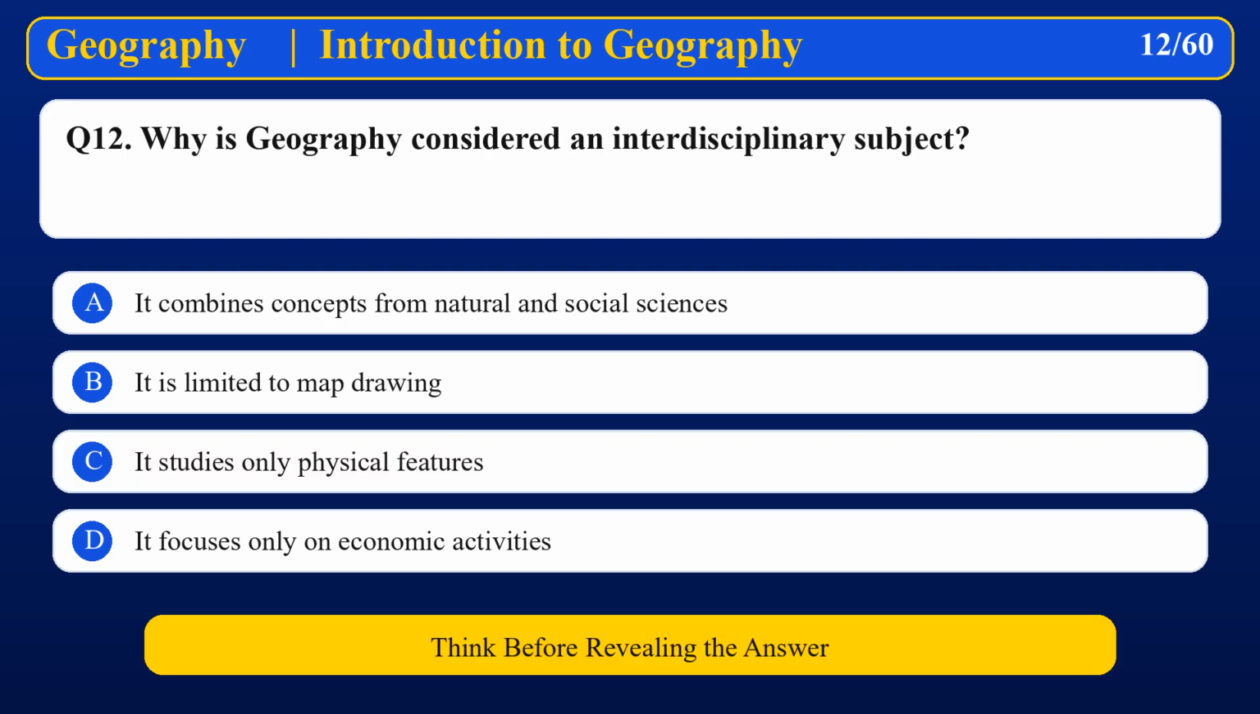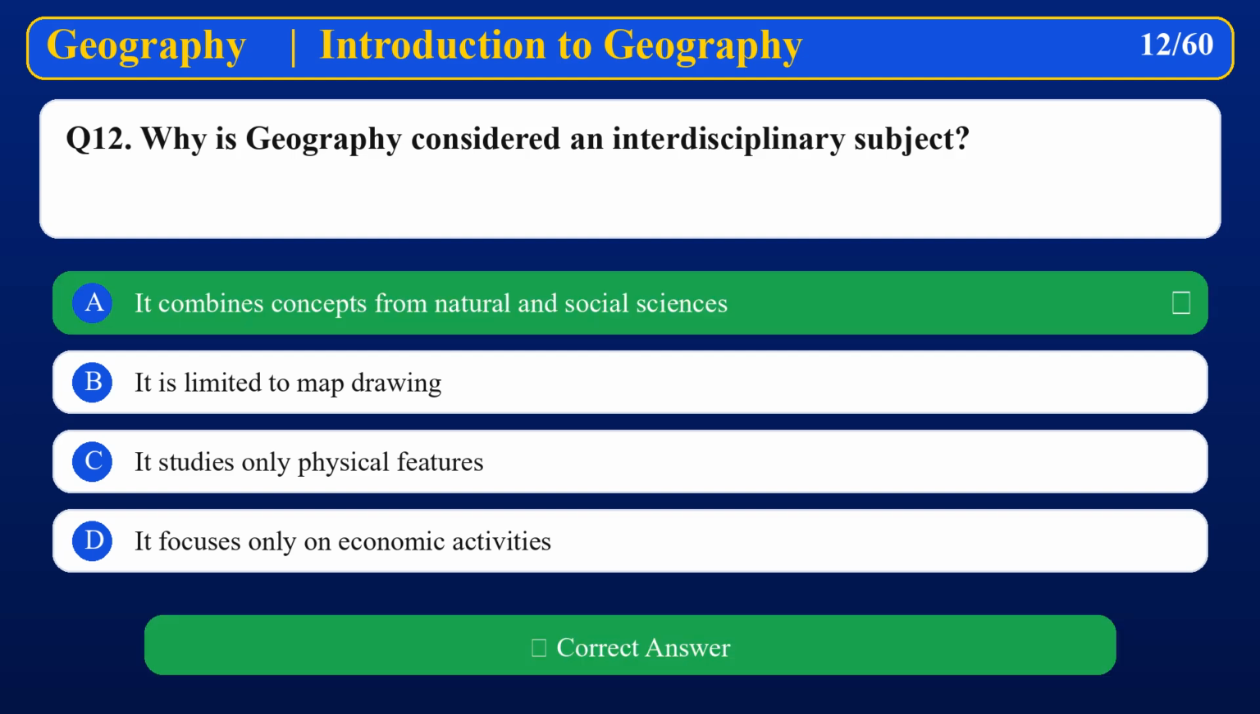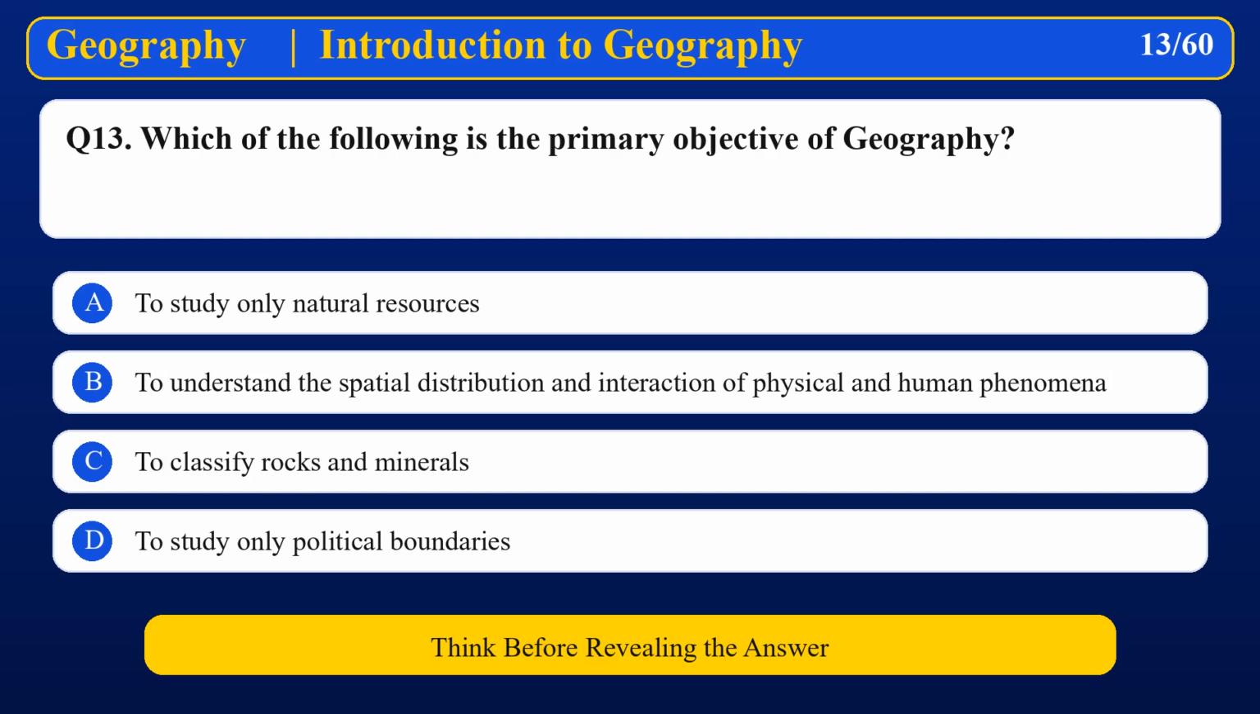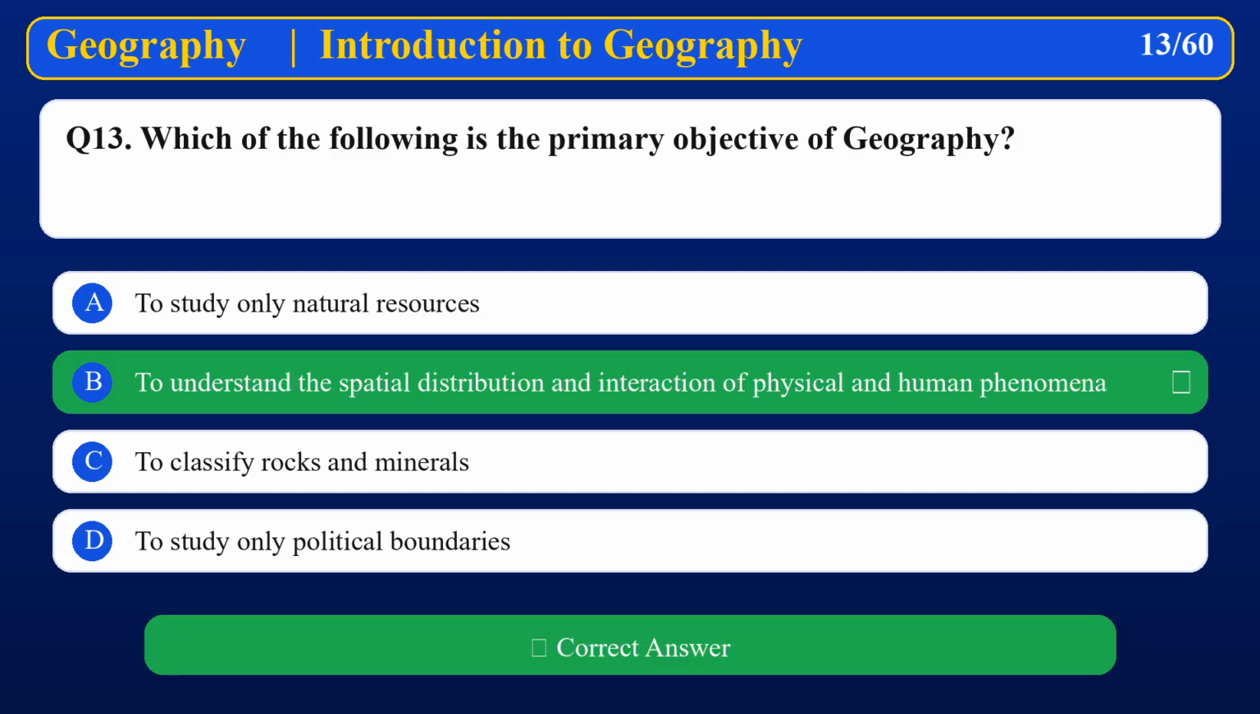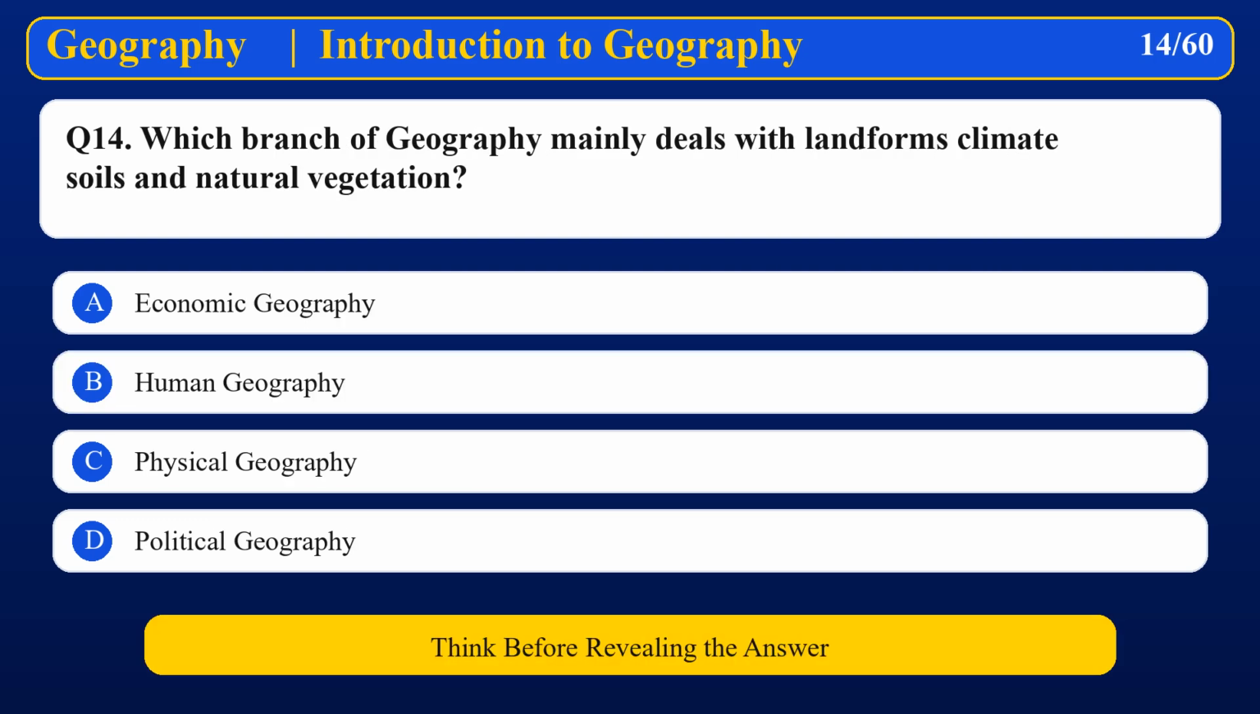Why is geography considered an interdisciplinary subject? It combines concepts from natural and social sciences. Which of the following is the primary objective of geography? To understand the spatial distribution and interaction of physical and human phenomena. Which branch of geography mainly deals with landforms, climate, soils, and natural vegetation?